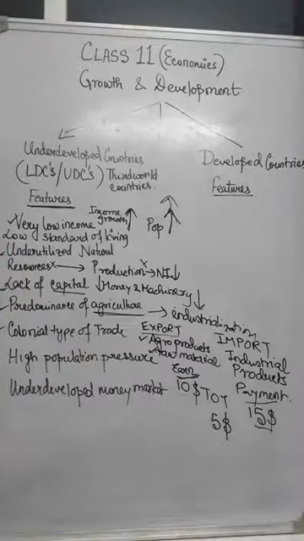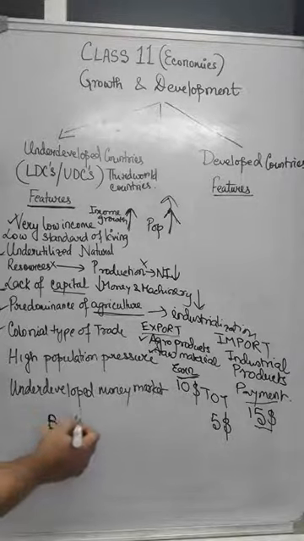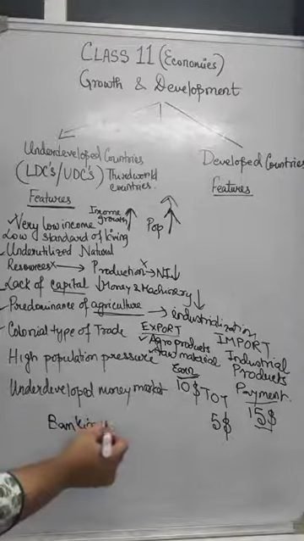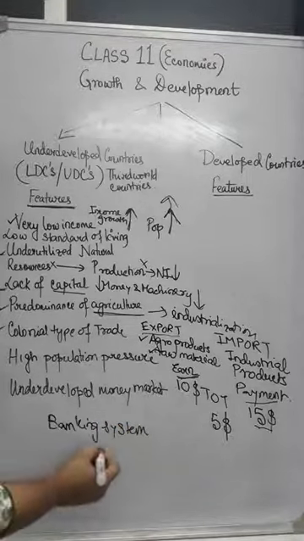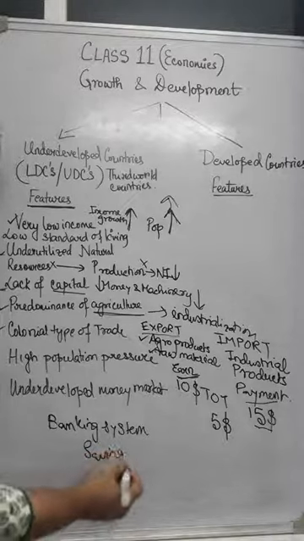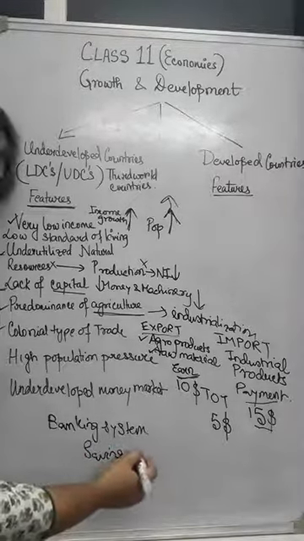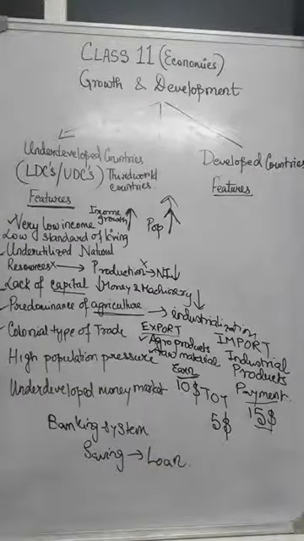And last is underdeveloped money market. Underdeveloped money market means that the banking system is less developed. Now the banking system will only be developed if people have the habit of saving with the bank. When we save in the bank, only then does the bank have enough money to give loans to those who require them, the investors.